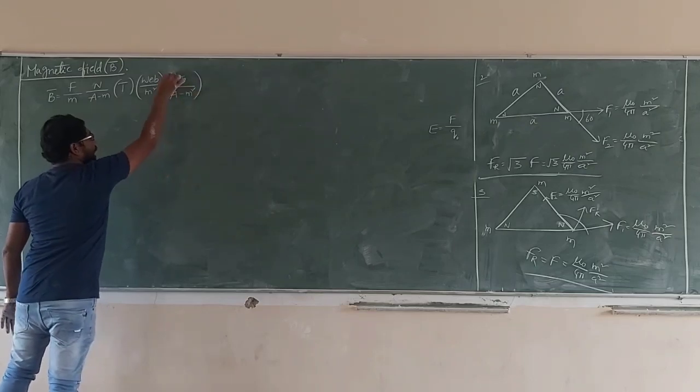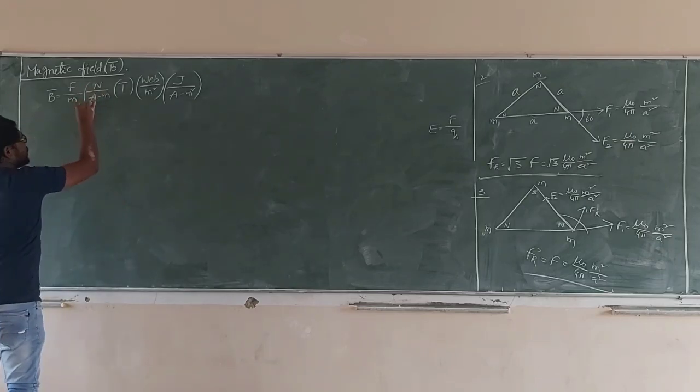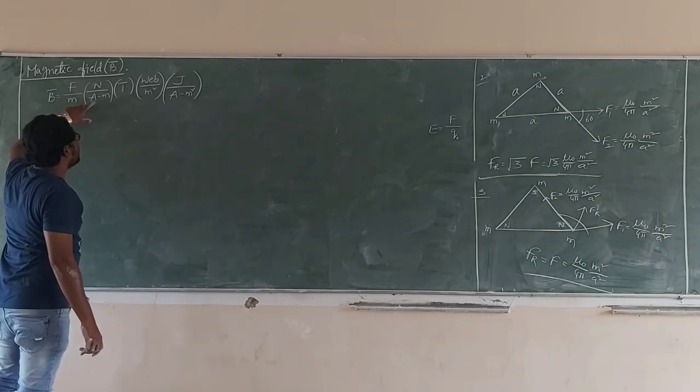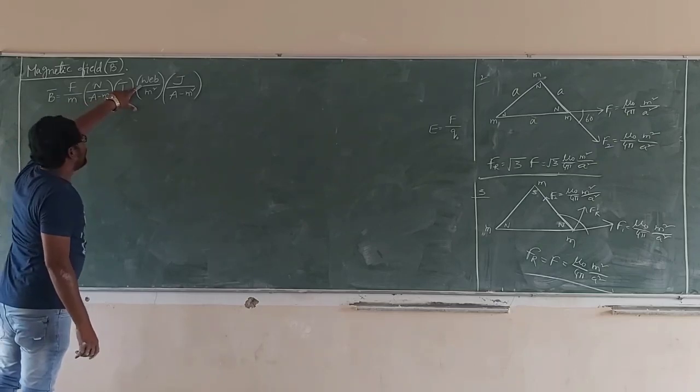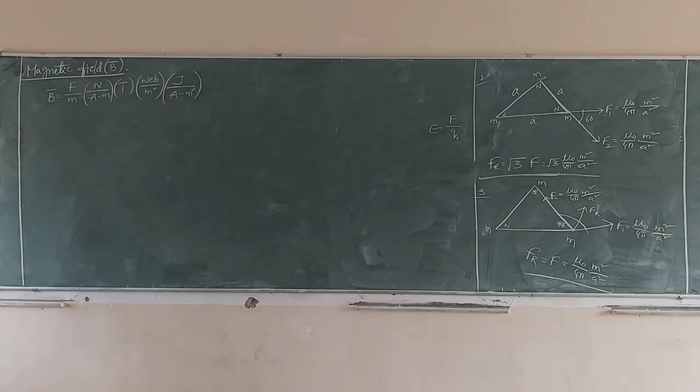Remember, all are the same. This is very useful. Newton per ampere meter, Tesla, Weber per meter square, Joule per ampere meter square.